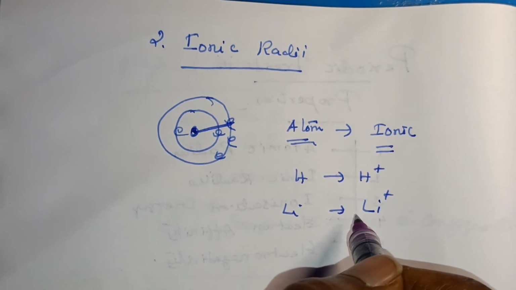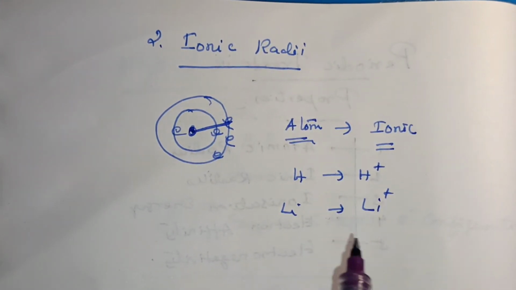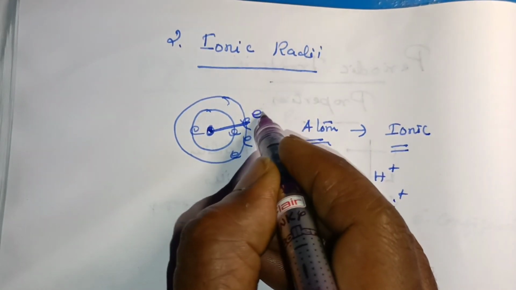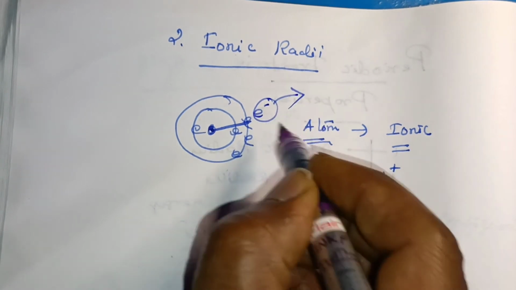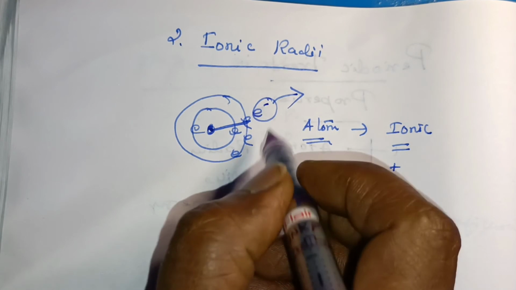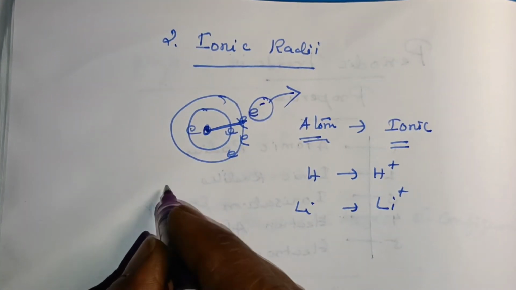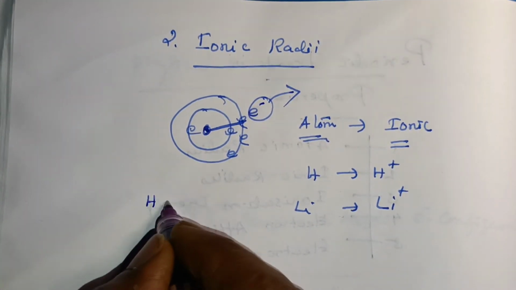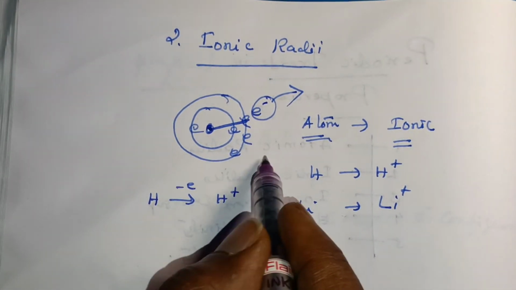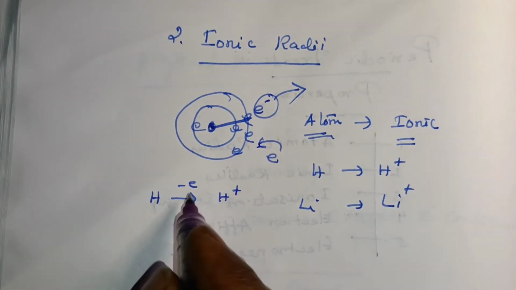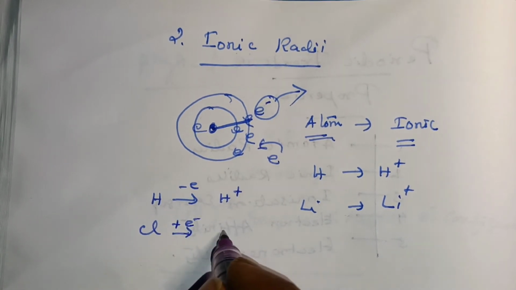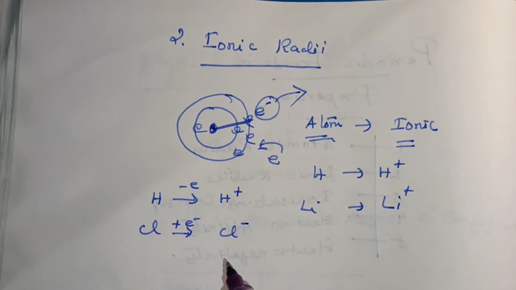In this process, ions are formed when an atom loses or gains electrons. If the outermost electron is lost, for example, hydrogen loses one electron, so it becomes H plus. If an electron is gained, for example, chlorine gains one electron, so you get Cl minus.